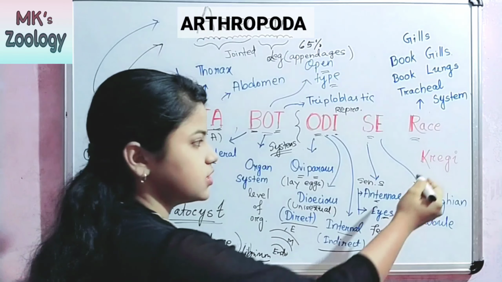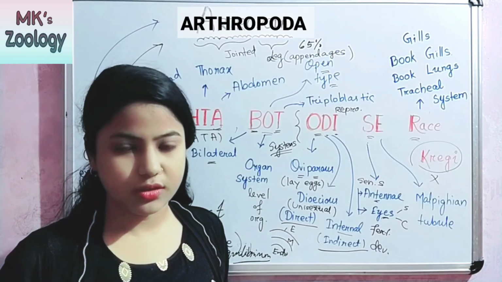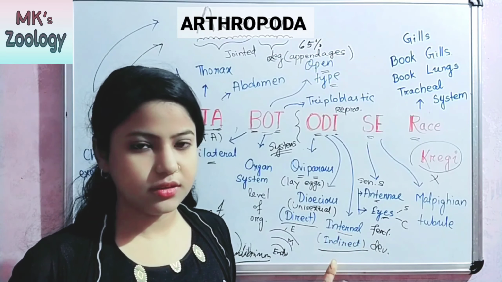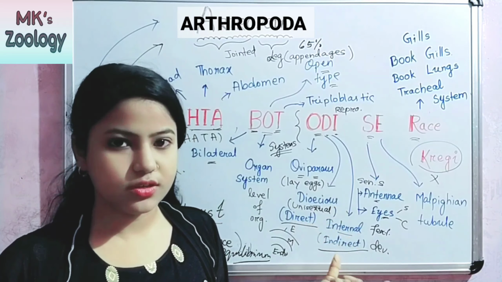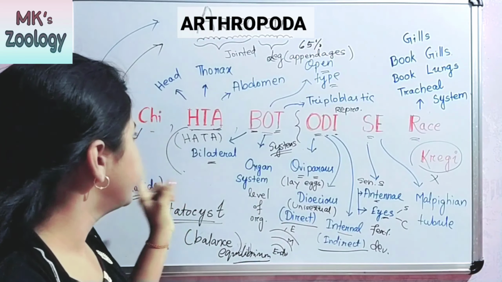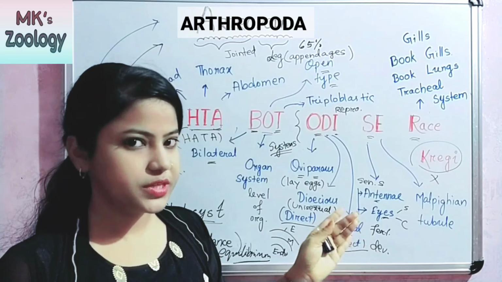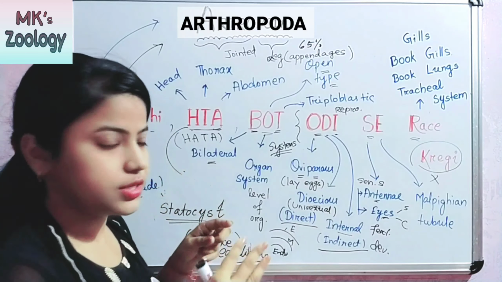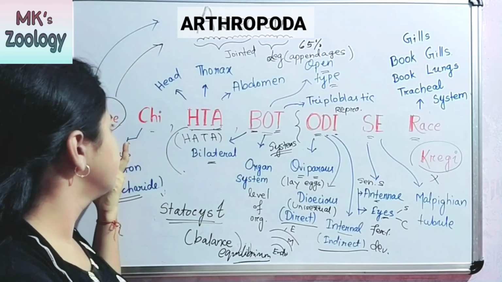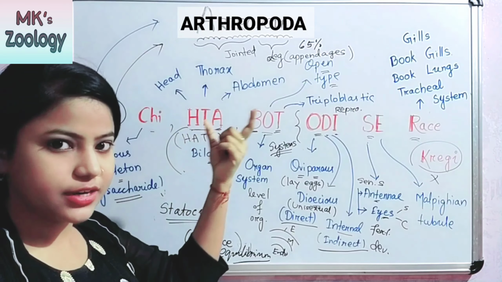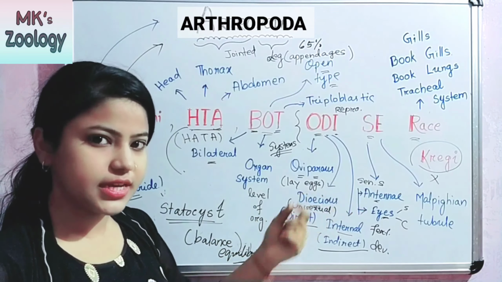And the next is Karegi, which is silent, which has no meaning. It is silent here. I write the Karegi word only to remember this trick. Okay, the trick is अरे ची हटा बोट ऑडी से रेस करेगी. ठीक है. Let's repeat this trick again in a very short time. अरे ची हटा बोट ऑडी से रेस करेगी. Here अरे means arthropoda. The short trick of arthropoda is अरे ची हटा बोट ऑडी से रेस करेगी.